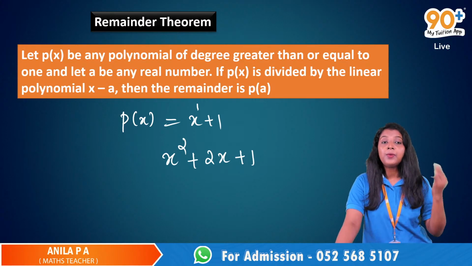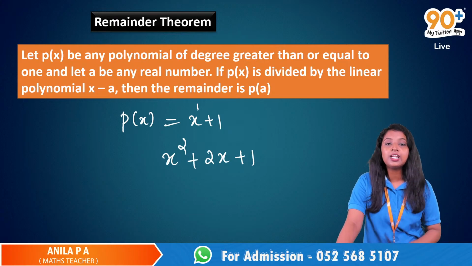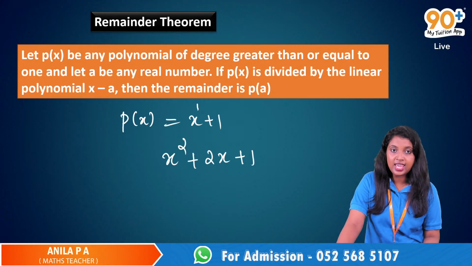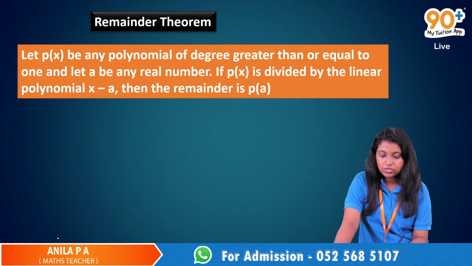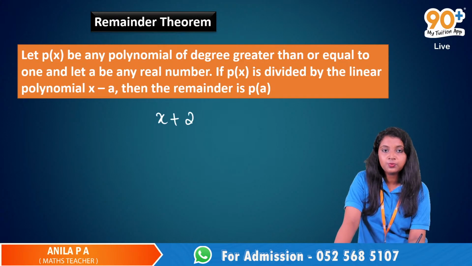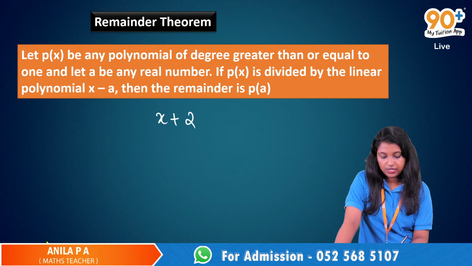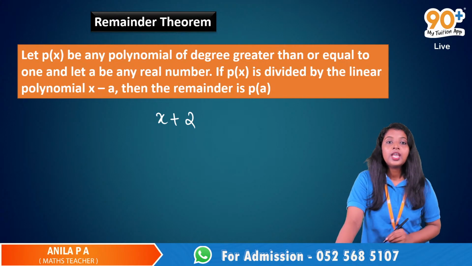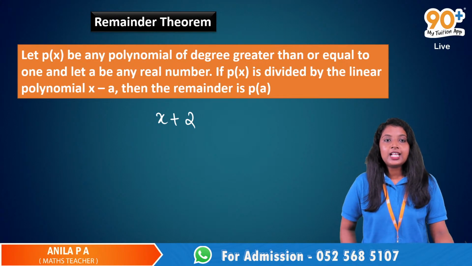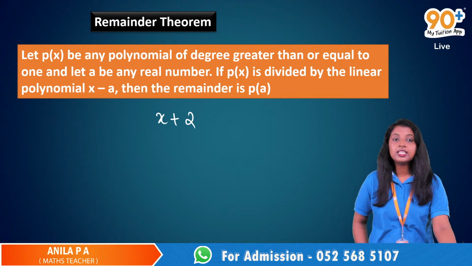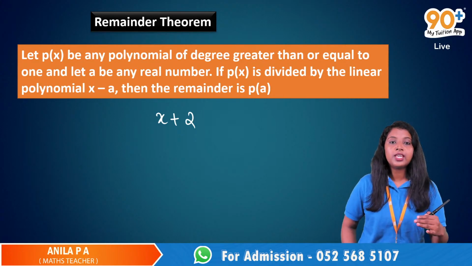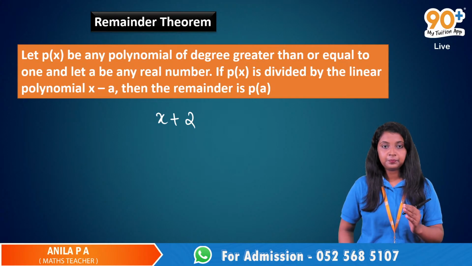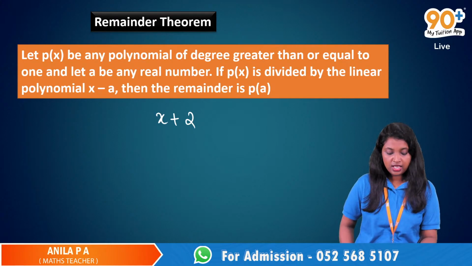Okay, if p of x is divided by the linear polynomial x minus a, then the remainder is p of a. Okay, so just take a polynomial, say x plus 2. We have a polynomial x plus 2, and this polynomial is being divided by some other polynomial, say x minus a. So I am dividing this.